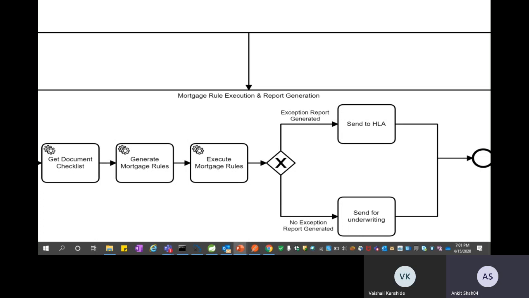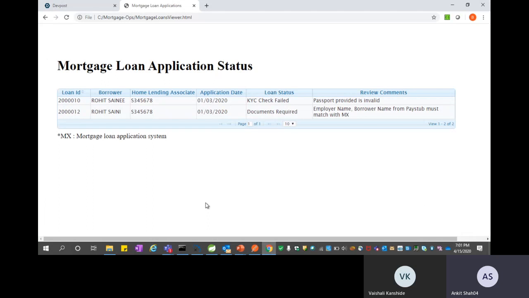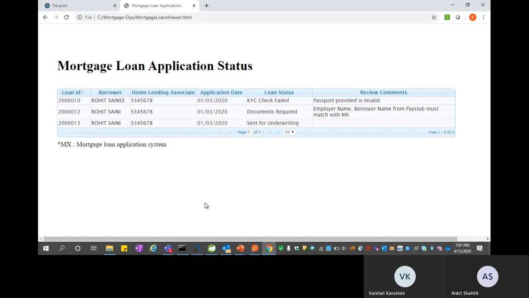Now let's see where we are on the scenario. Let's take a look at the status. Yep. So the third scenario has executed. So we have the application that is being sent for underwriting. No review comments, no exceptions as far as the application is concerned. So the application goes to the underwriter, wherein the loan amount and the risk profile of the user would be evaluated, and the borrower would be contacted once the underwriting process gets completed.